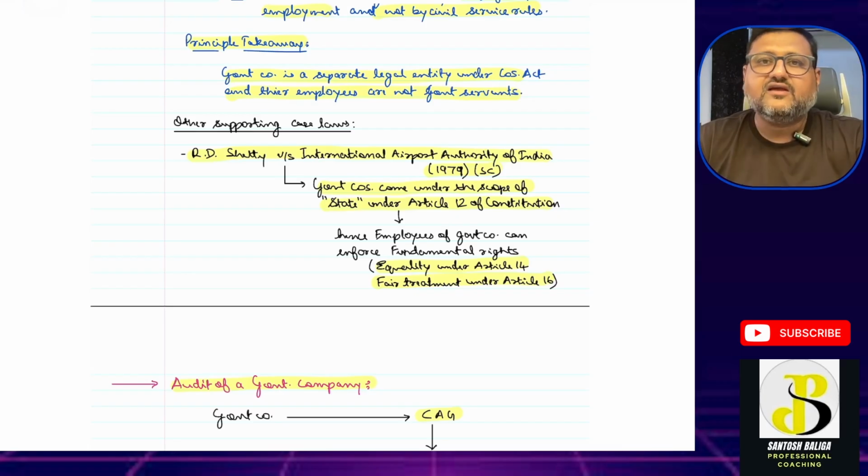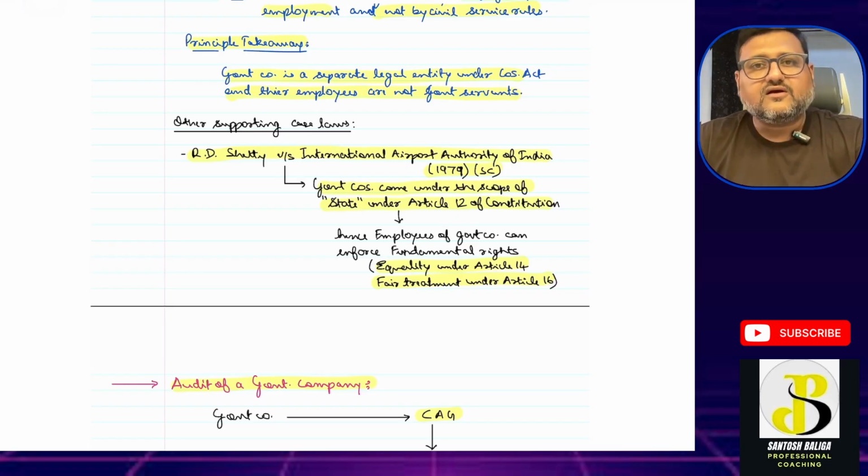It appoints the auditors from its panel, and the appointment of auditors is covered under the provisions of section 139. The auditor does the audit and gives the audit report to the CAG. CAG can conduct supplemental audit of the same. The supplemental audit report plus CAG's comments plus the audit report is given to the persons who are entitled to receive the copy of the audited financial statement under section 136(1).